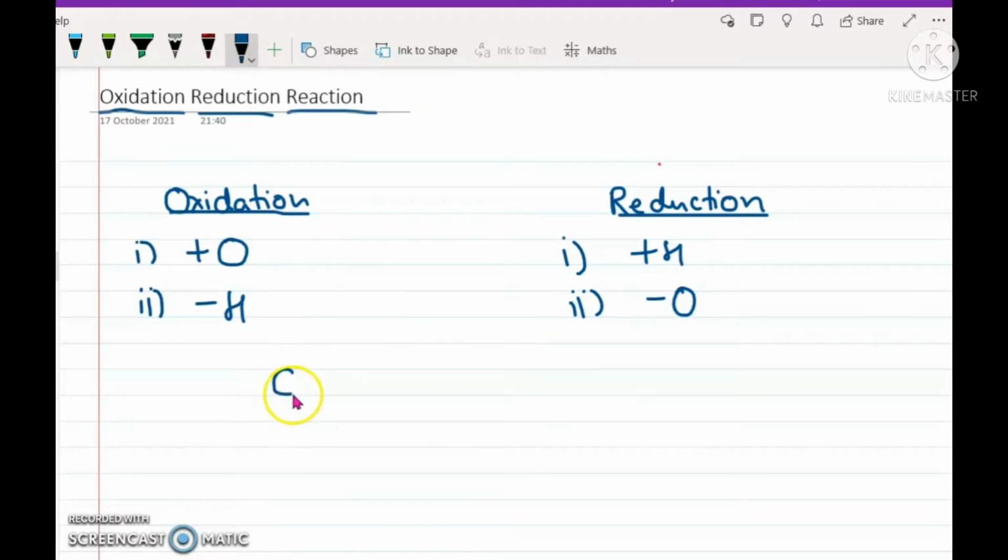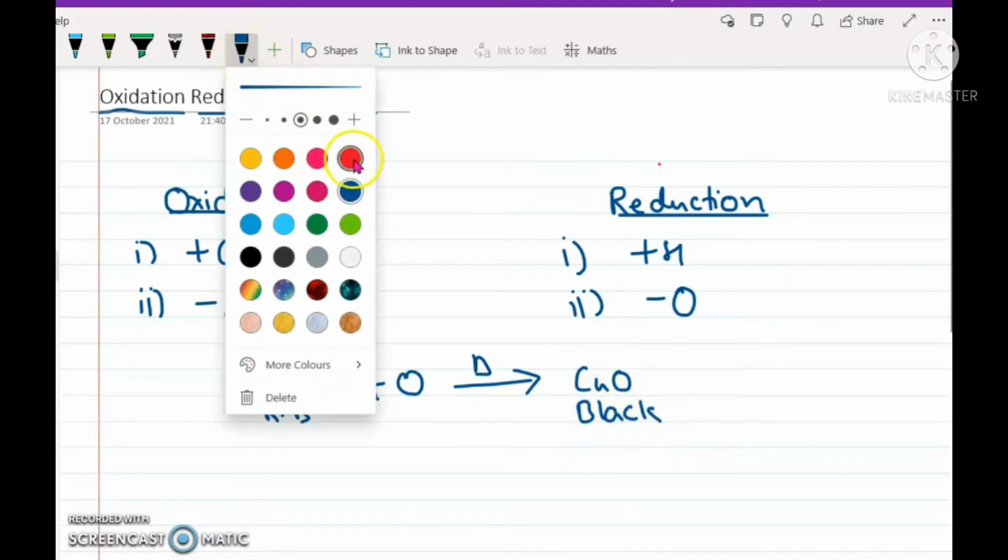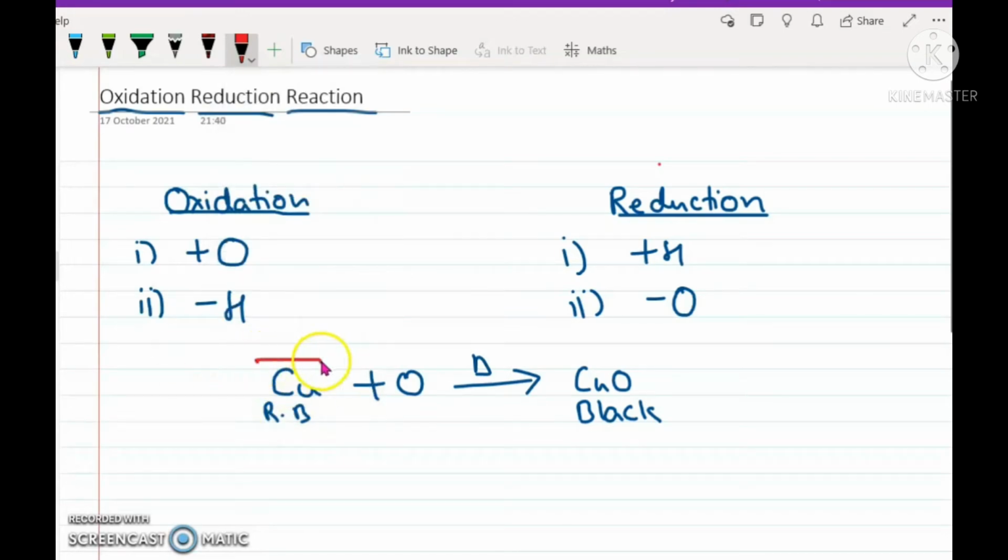If I am heating reddish brown copper in the presence of oxygen in a test tube, then copper gets converted into copper oxide, and this is black in color. Now over here, if you look carefully, the copper, which is one of the reactants in this situation, has gained oxygen. That means it has undergone oxidation.